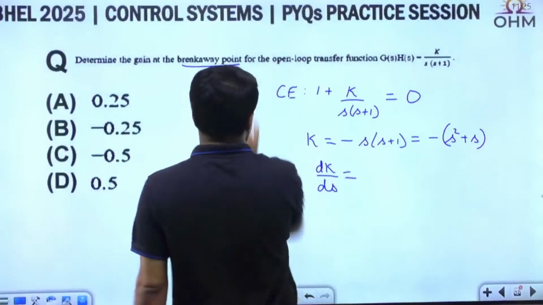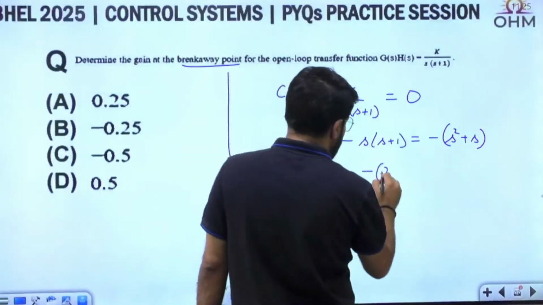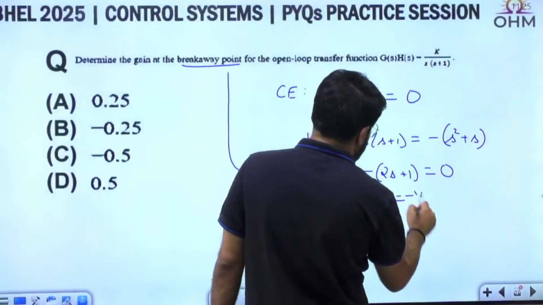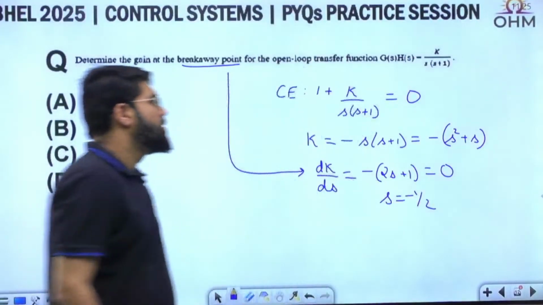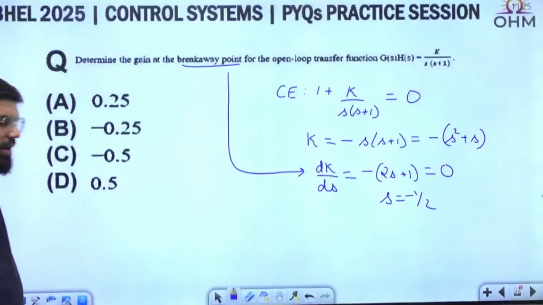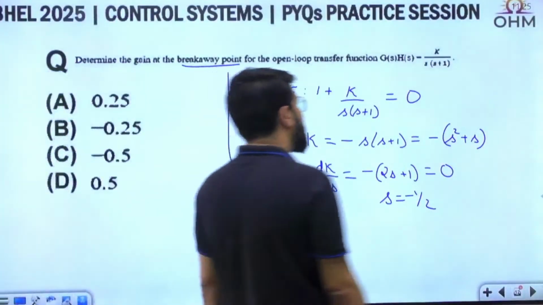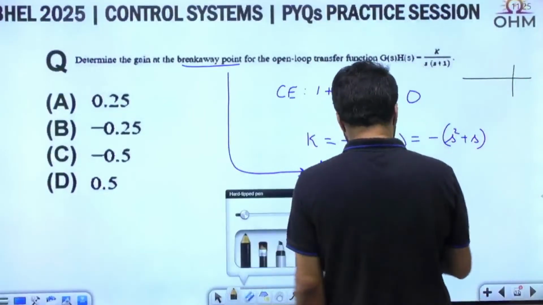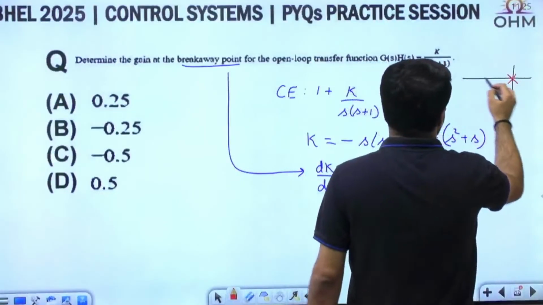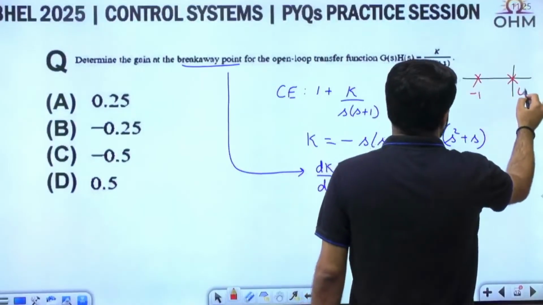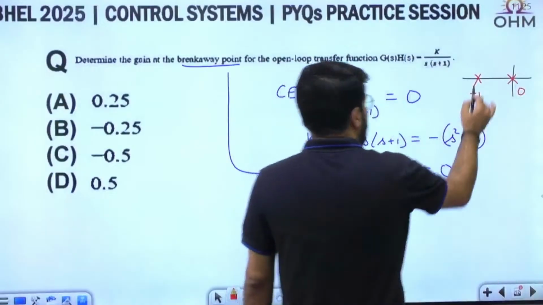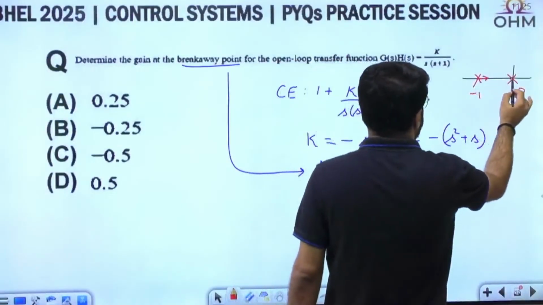Breakaway point. What is dK by ds? Minus of (2s plus 1) equal to 0 and s equal to minus 1 by 2. So s equal to minus 1 by 2 could be the breakaway point. Even if I draw both the poles here, one of the poles is at 0, one of the poles is at minus 1. Of course the breakaway point is expected between two open loop poles. One of the branches will start from here, one of the branches will start from here.